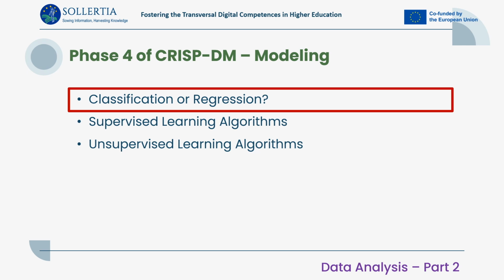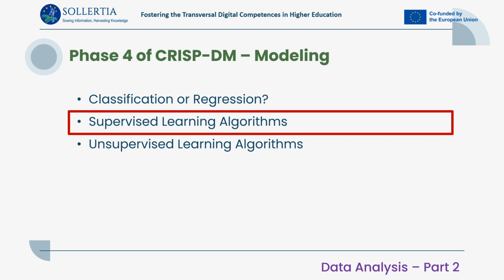This depends on the type of the target variable in our data. A nominal target variable means we will choose a classification algorithm. A numeric target variable means a regression algorithm is more suitable. Having a target variable for which we already know some historical values means we can use that variable to supervise our learning process. This is where the term supervised learning originates from.